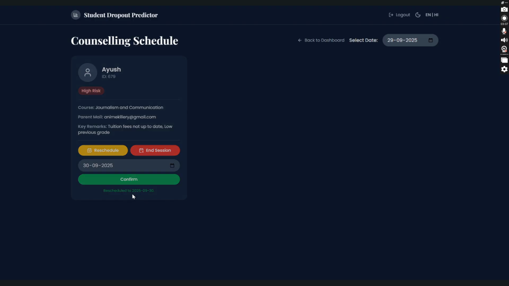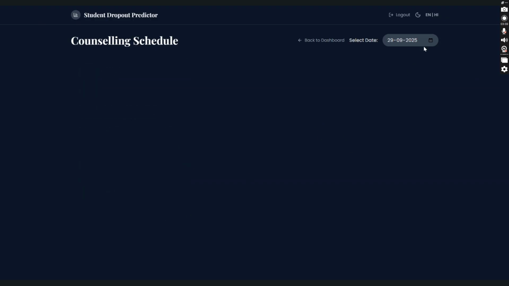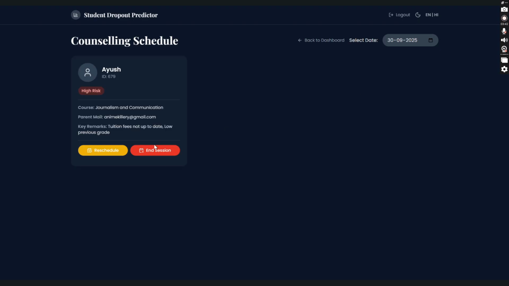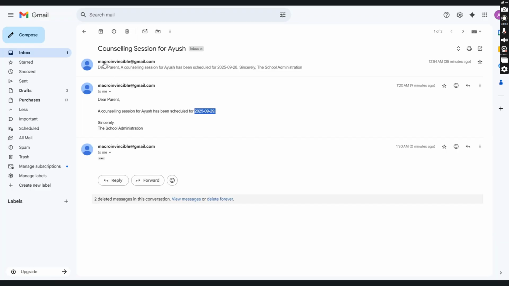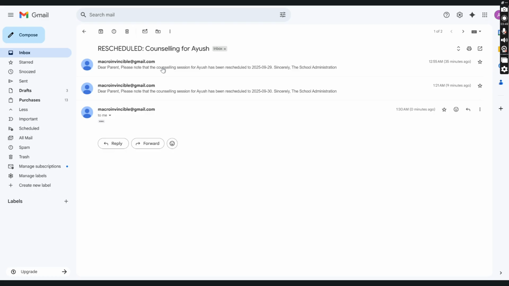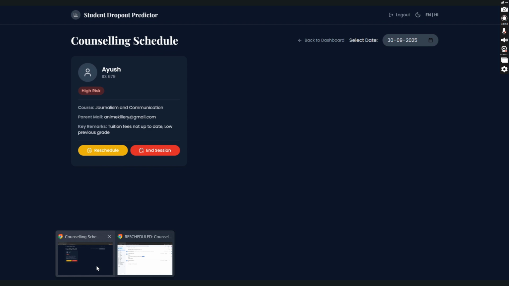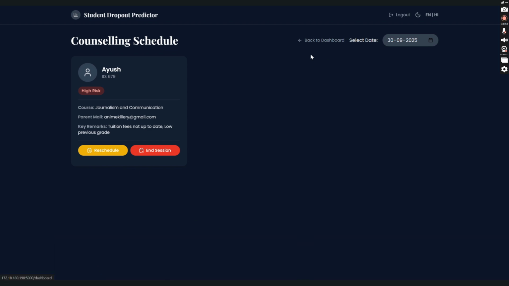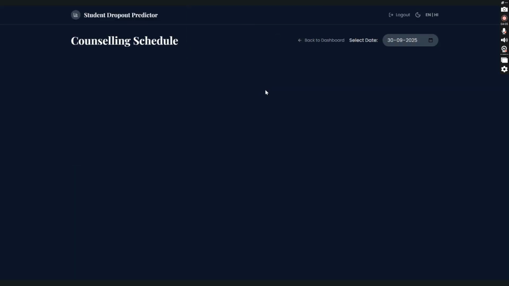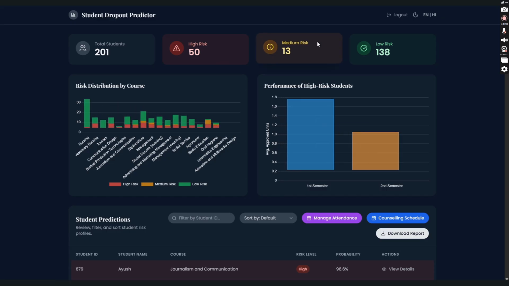As soon as we confirm, it's rescheduled, and we can view that it is there on the 30th. A mail will also go to the parents informing them that their child has been rescheduled for the 30th, as we can see. Of course, the content of the mail can be changed. Now, let's say after two counseling sessions, I feel like it is enough and I want to end the session. I can do that for Ayush, and we can end the sessions, and a mail will go to the parents informing them. Now, let's go back to the dashboard.